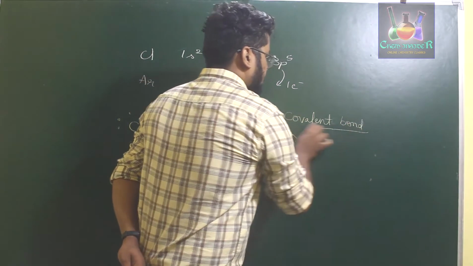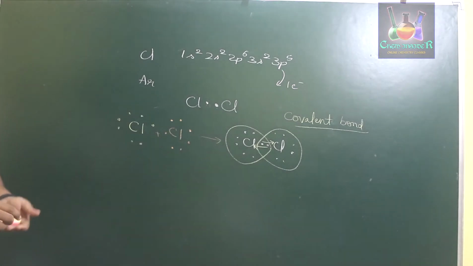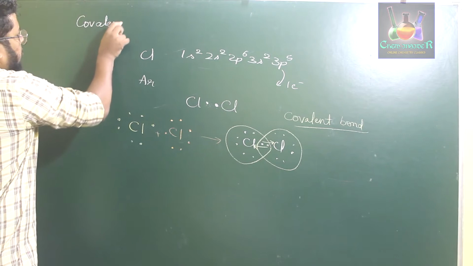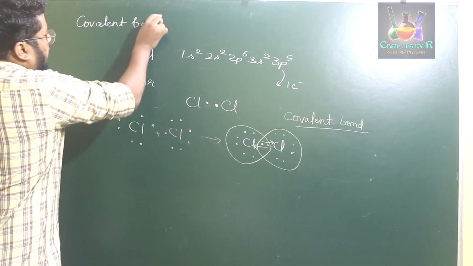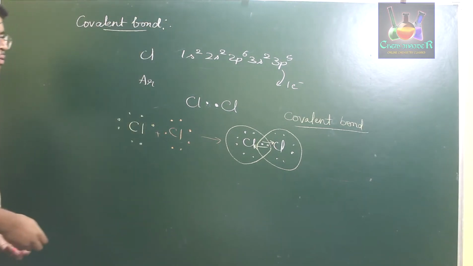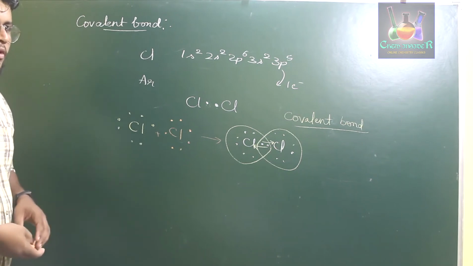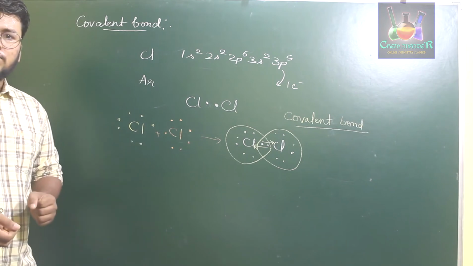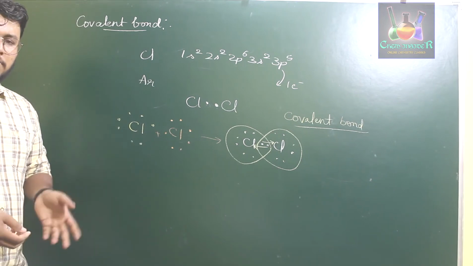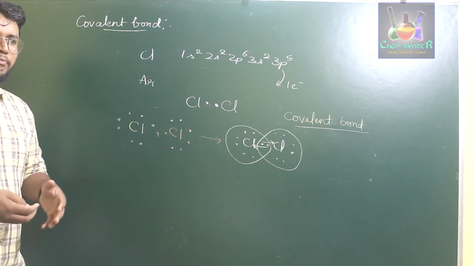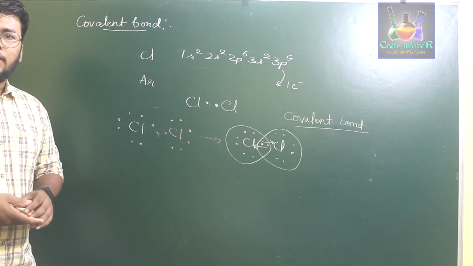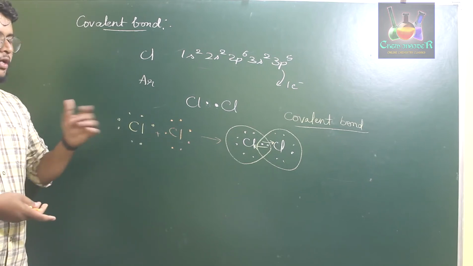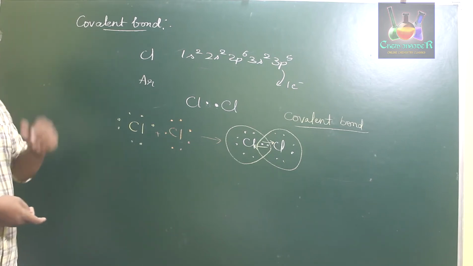Now in this video we are going to completely discuss what a covalent bond is and how it is formed. So what do you mean by a covalent bond? When two atoms of the same element or different elements mutually share electrons in order to form a kind of attraction, that attraction is a chemical bond called the covalent bond.